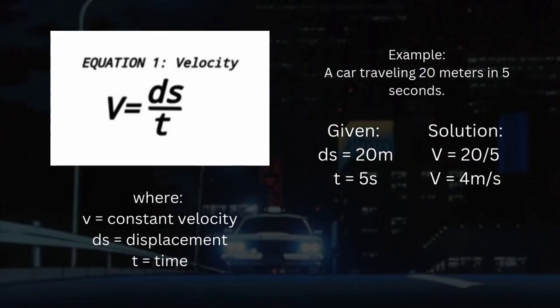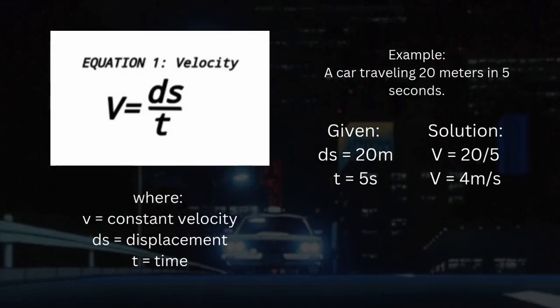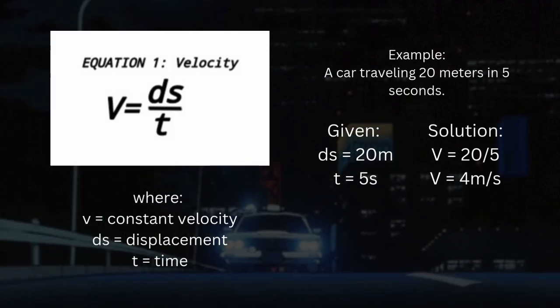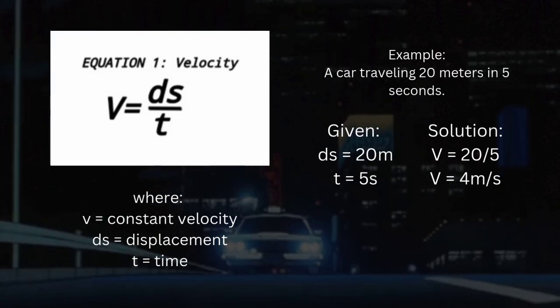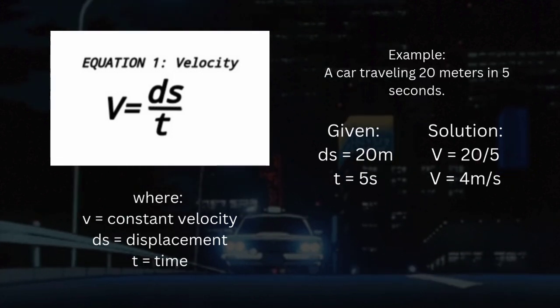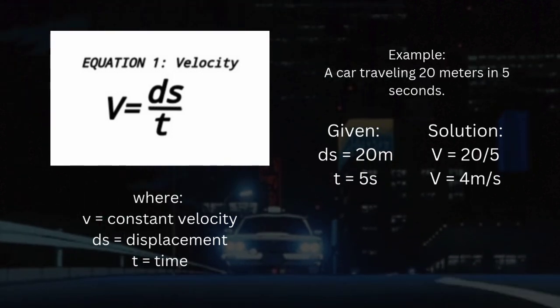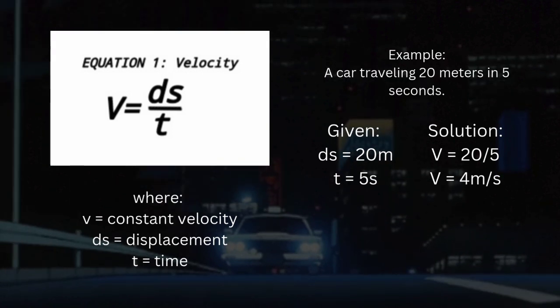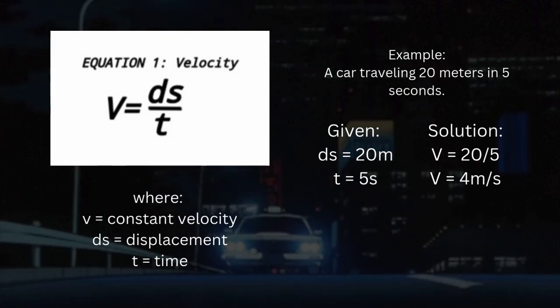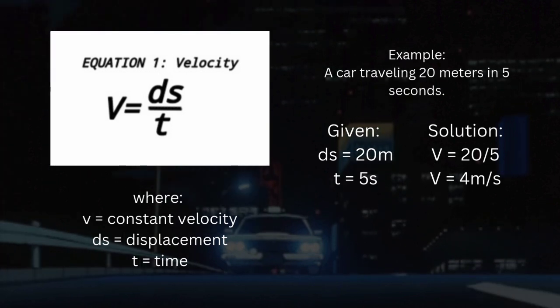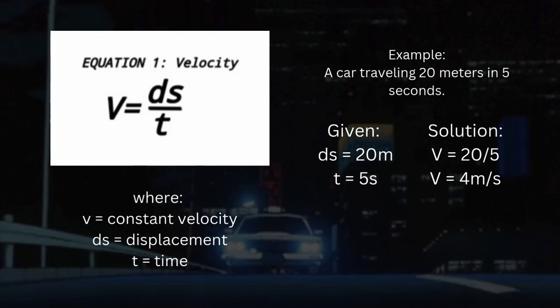The first equation is velocity. The formula is v equals ds over t, where ds is displacement, v is constant velocity, and t is time. To further understand this equation, an example is provided.